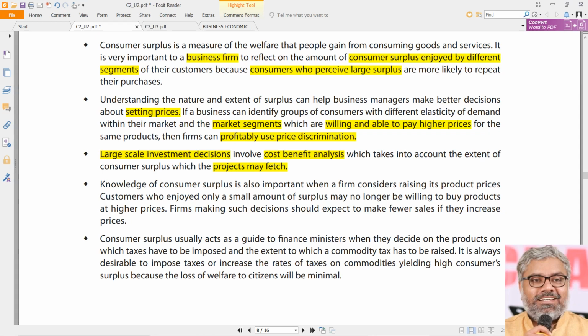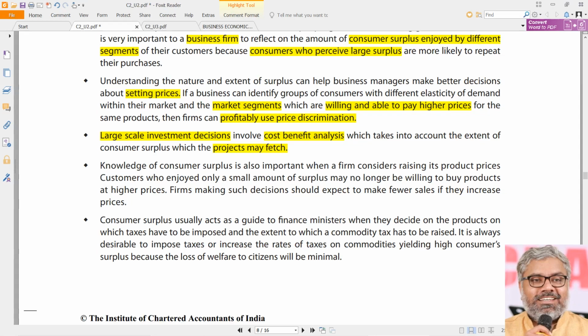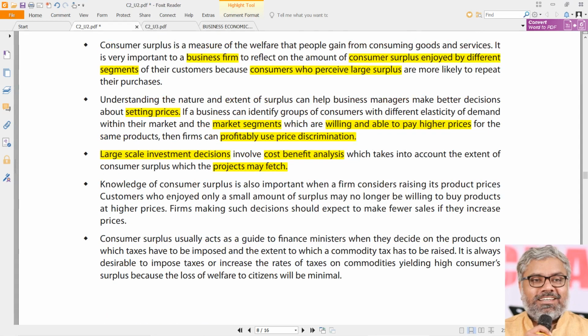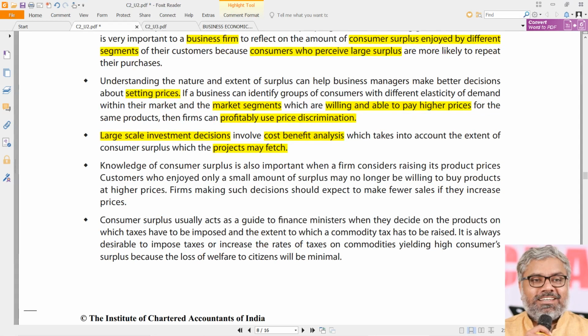That's a very generic statement. While doing cost benefit analysis, any concept can be utilized. Consumer surplus is also one of them. So this particular point is basically a useless point. It is a generic statement. Not that it is false, it is just a generic statement. Any investment decision will have hundreds of different theories involved in it. One of them is consumer surplus also. So consumer surplus is considered to be a factor while doing the cost benefit analysis of large scale investment decisions. That is one point to be known. Again, mostly the same things are repeated.